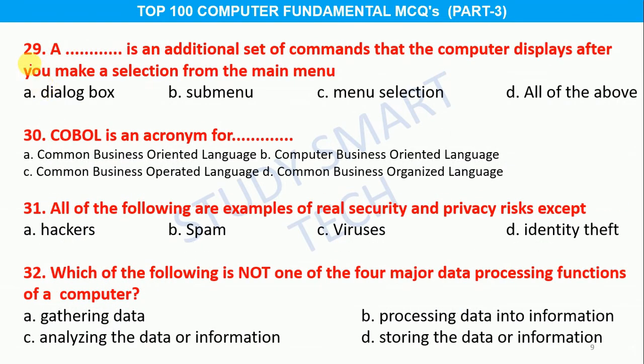Question number 29. A ... is an additional set of commands that the computer displays after you make a selection from the main menu. Option A, dialog box, option B, submenu, C, menu selection, D, all of the above, and the correct answer is option A, dialog box.